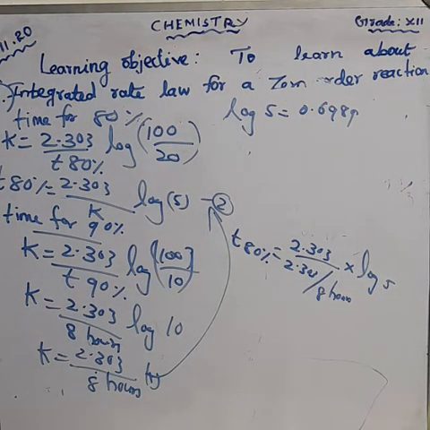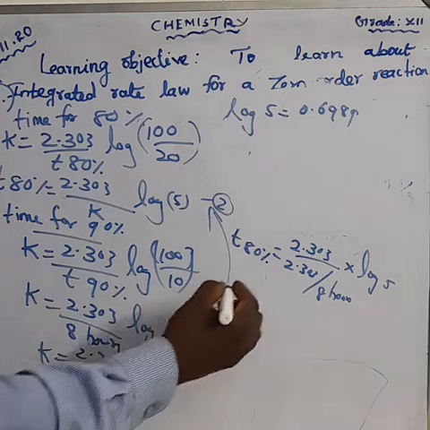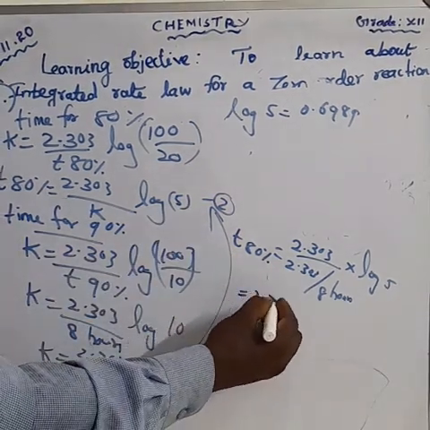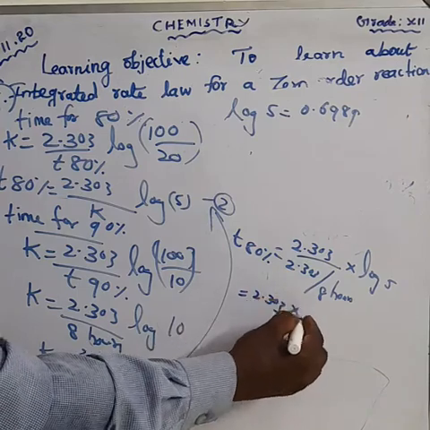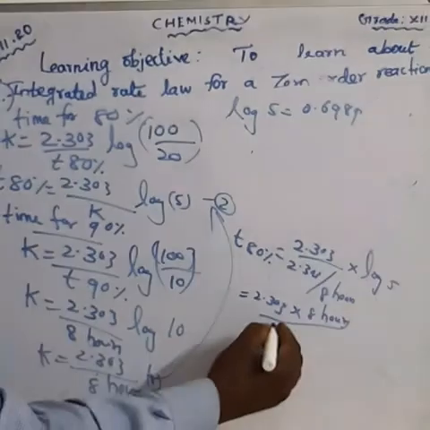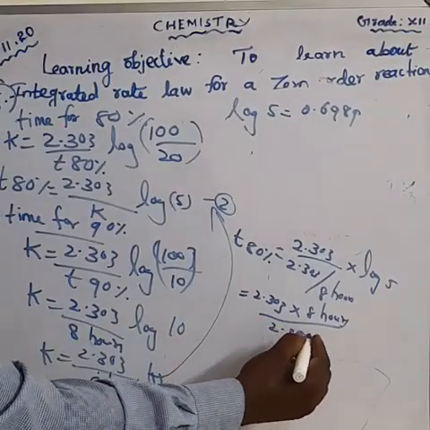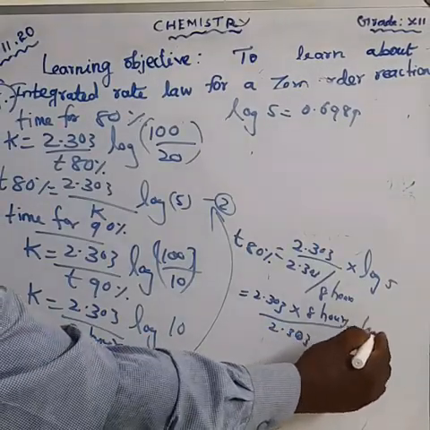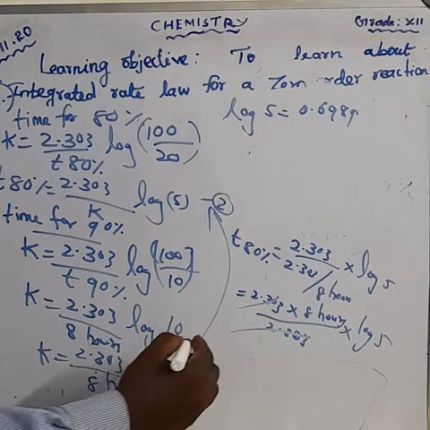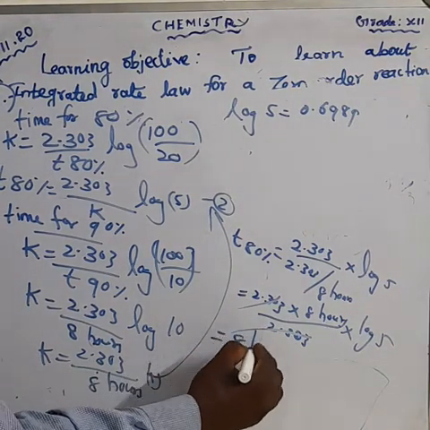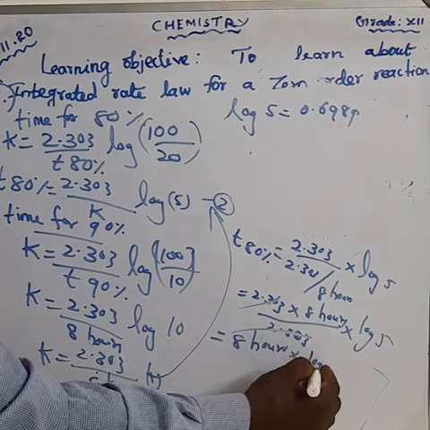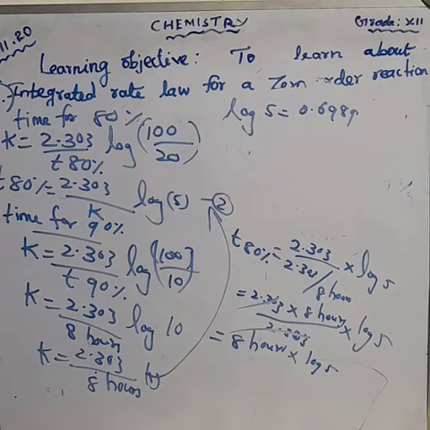You can substitute this one. That is equal to 2.303 into 8 hours divided by 2.303 into log 5. We are cancelling. So we get 8 hours into log 5. What is the value of log 5?